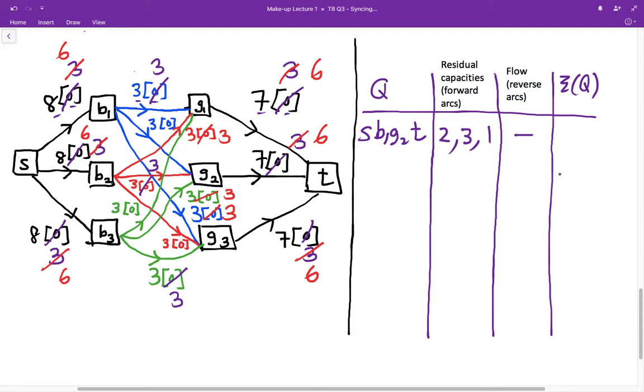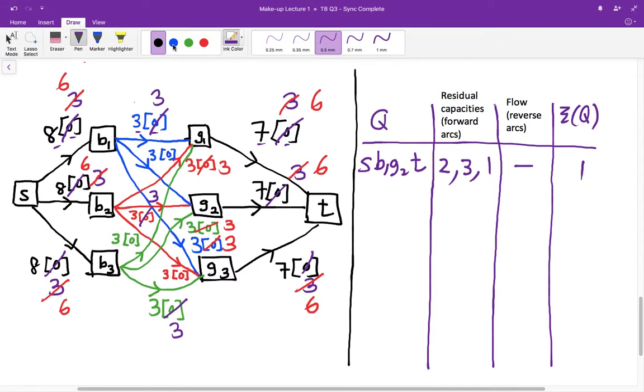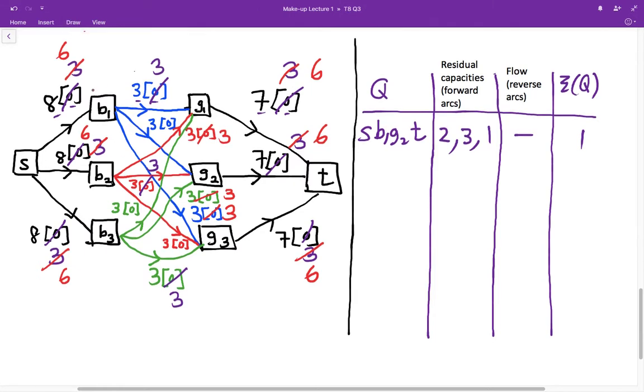There's no reverse arcs, and therefore epsilon Q is 1. And we can increase the flow by 1. Okay, let me revise the flow here. 6 will be replaced by 7, and the 0 will be replaced by 1, and the last 6 here will be revised to 7. Okay?